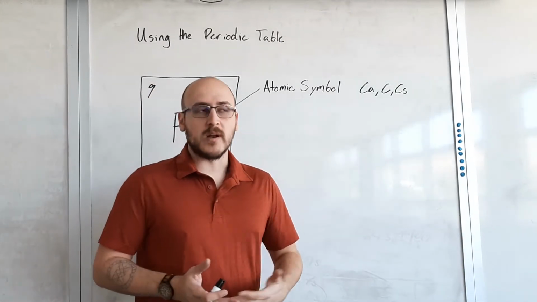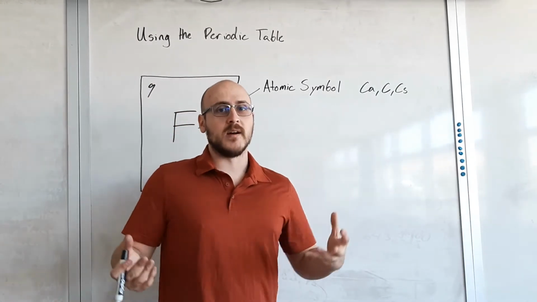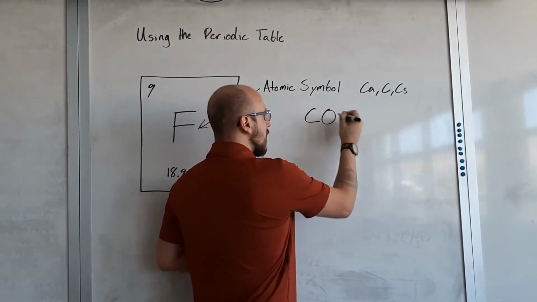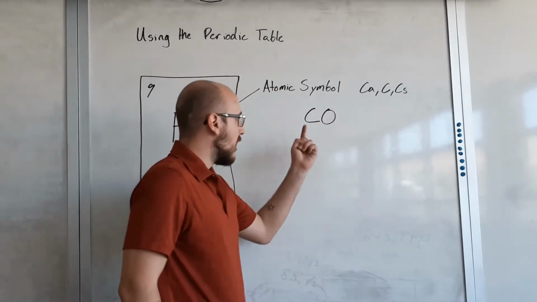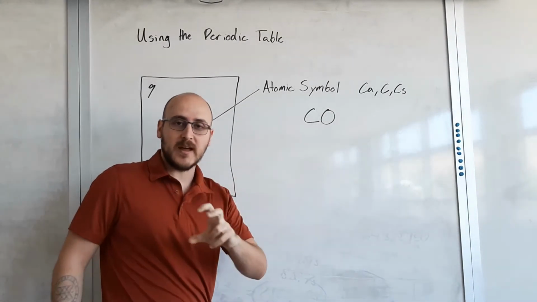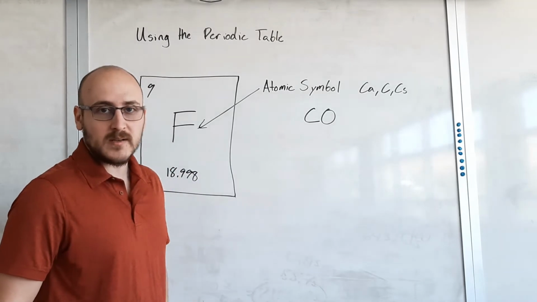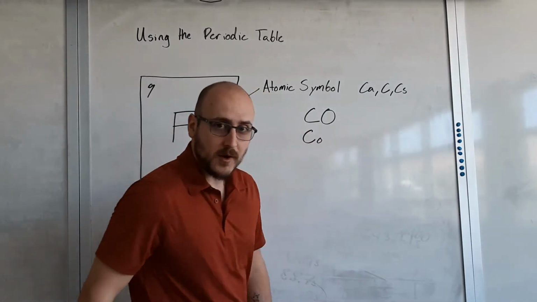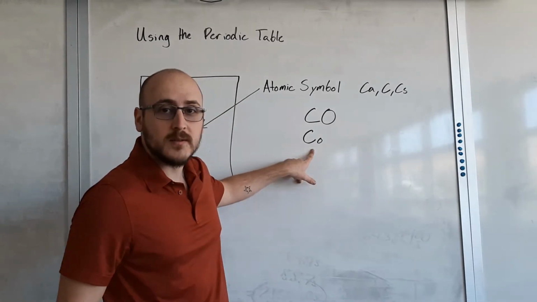So whenever you're seeing a bond on something, like if we had a capital C and a capital O bonded together, that's a carbon and an oxygen. A capital letter means we're looking at a new element. Whereas if you see a capital C with a lowercase o, this is one element.